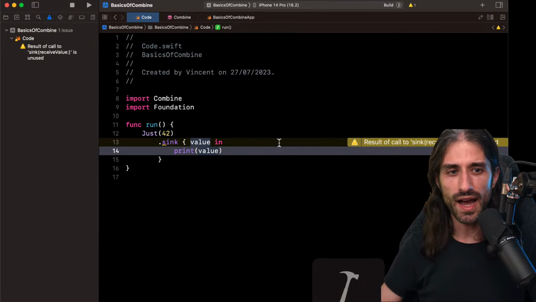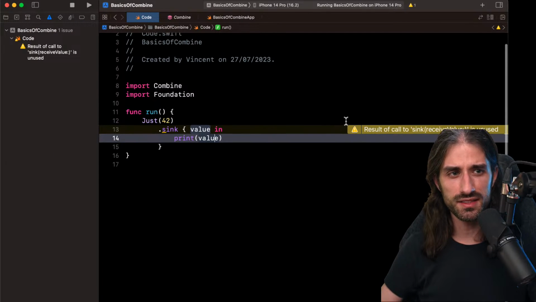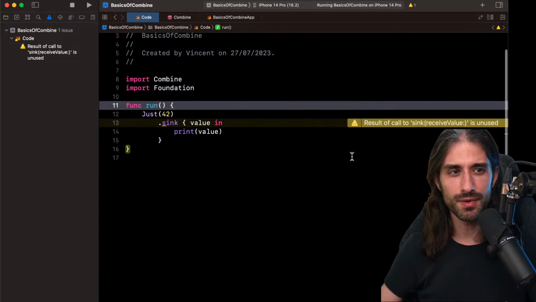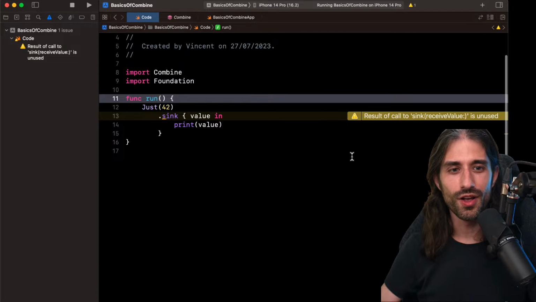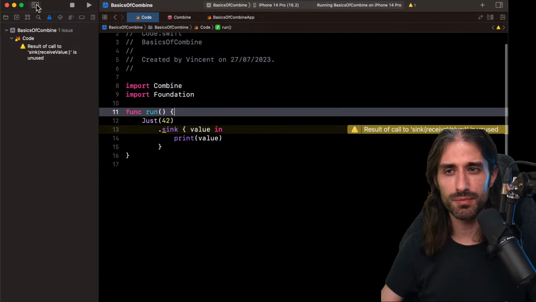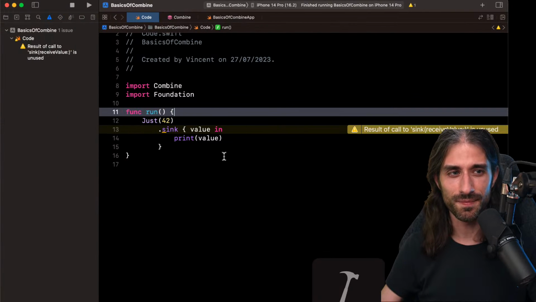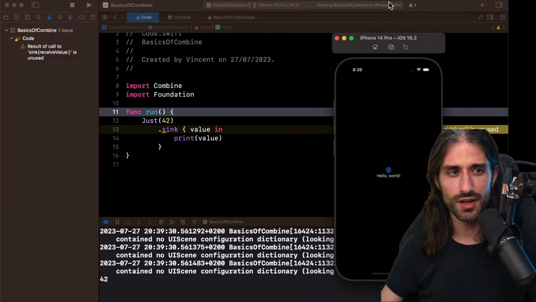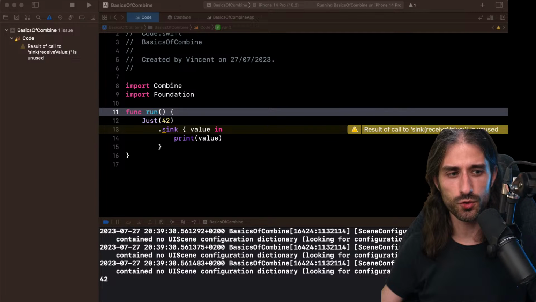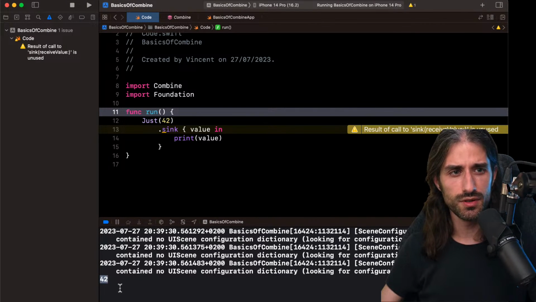If I build this code, I should have a warning. You see that the compiler is telling me: result of call to sink receiveValue is unused, because we are not dealing with the subscription. We are not dealing with storing the subscription. Still, I'm going to run this code because it's interesting to see what's happening. So I'm running this very simple code. Let me put the simulator off screen because it's not useful for us right now. You can see that the value has indeed been printed to the console.